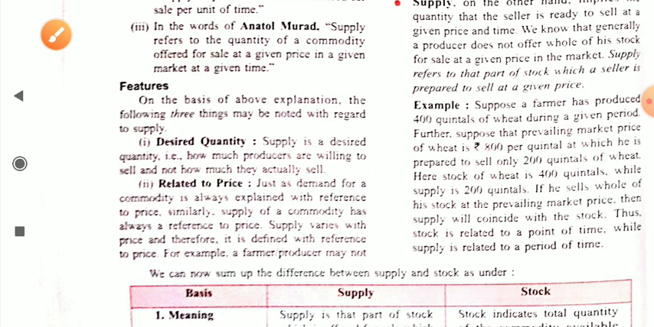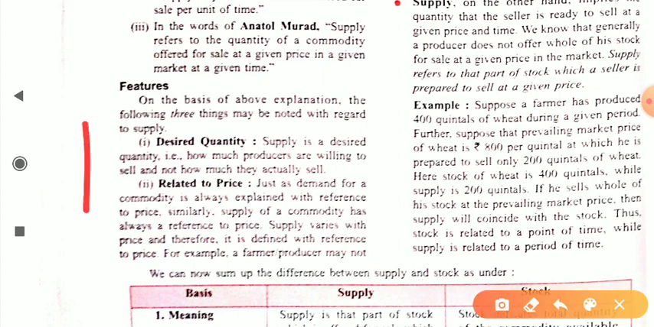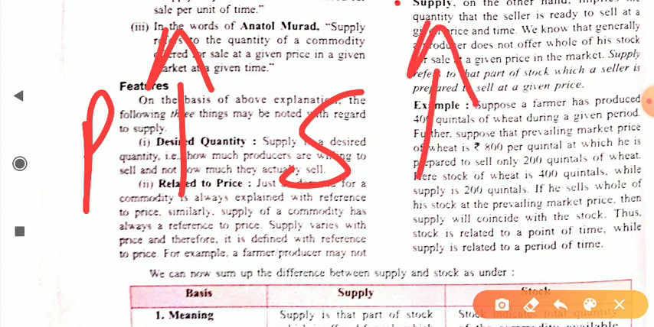Next part is related to price. As we all know, like demand, supply is also related to price. There is a direct relationship between price and supply of a commodity. If price increases, then supply of a commodity increases. This is the relation. Now why does supply increase when price increases?